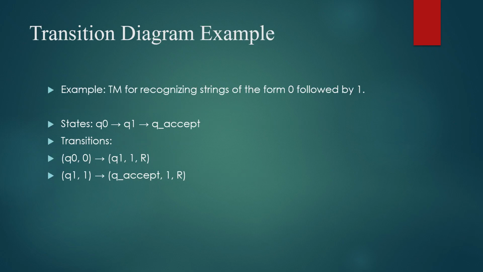Next we have an example. Consider the language of strings of the form 0 followed by 1, which means zeros followed by ones. So consider the language L = 01. We start in state q0 with input 0, then move right and change the state to q1. After reading 1, we move right, then change to the accepting state. Then the Turing machine halts and accepts the string 01.